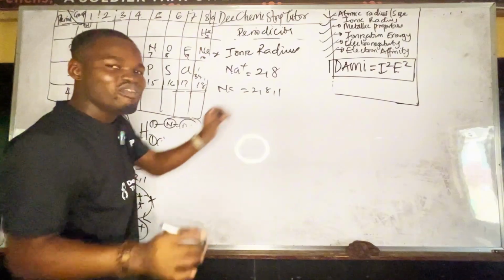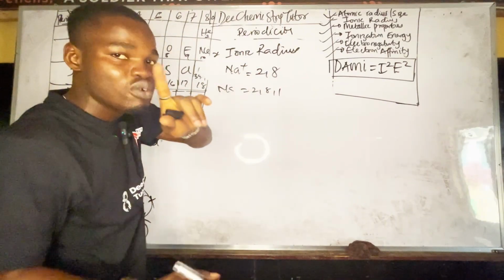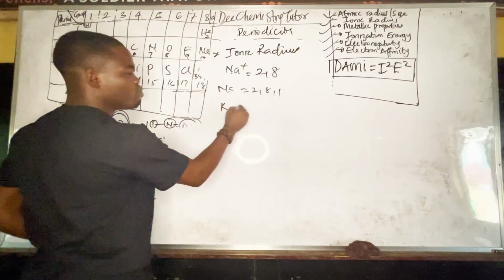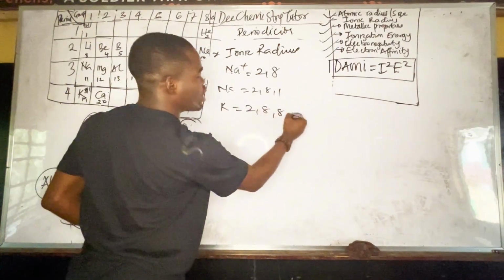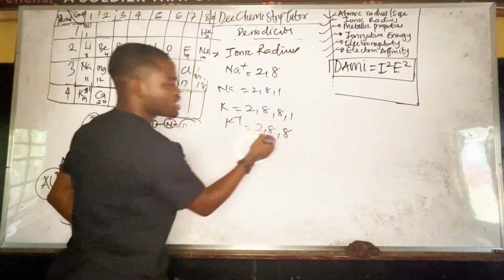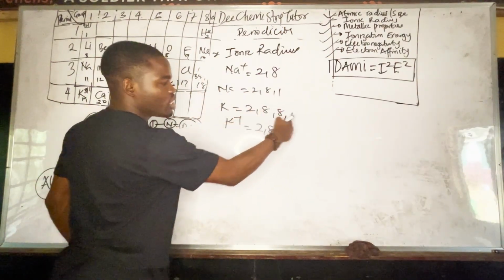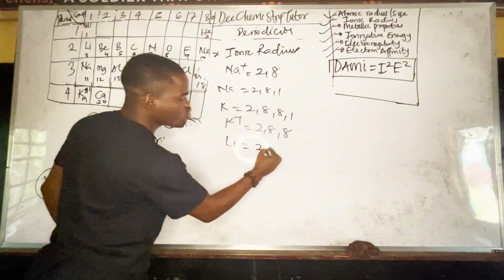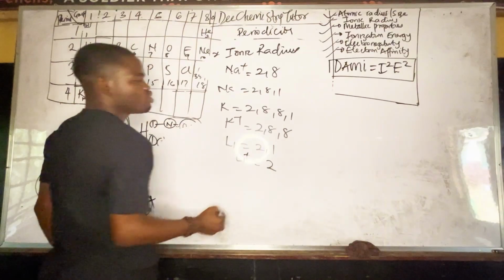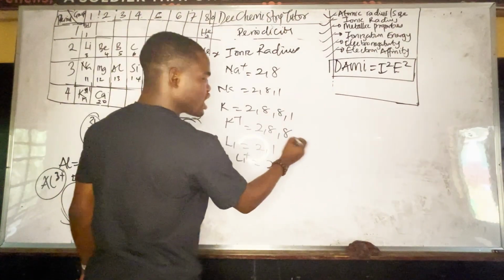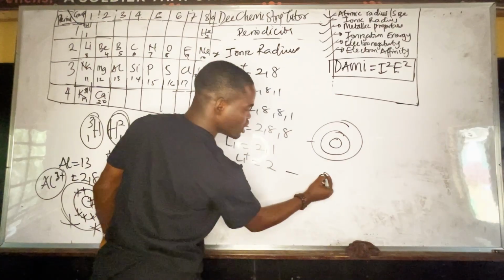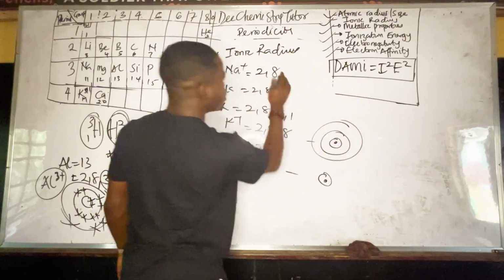The only difference is that I will be talking about ions, but this will still follow atomic radius. That means potassium, if potassium is 2, 8, 8, 1, so potassium plus will be what? 2, 8, 8, because it has lost one electron. Lithium, if it is 2, 1, lithium ion will be what? 2. Eventually, this one will be just 1, 2, 3. This is the nucleus.